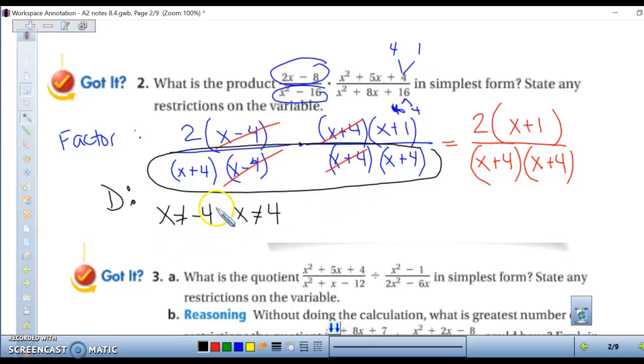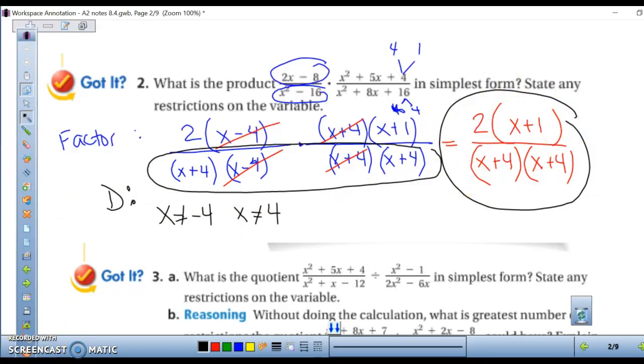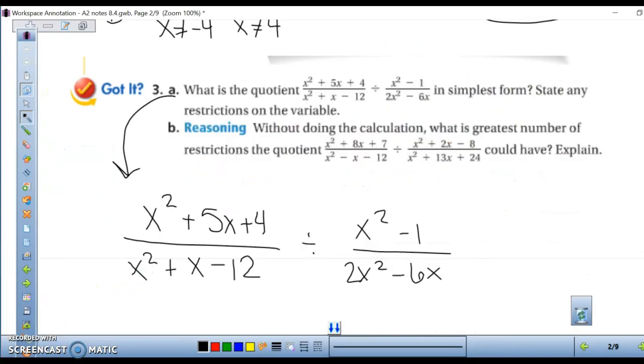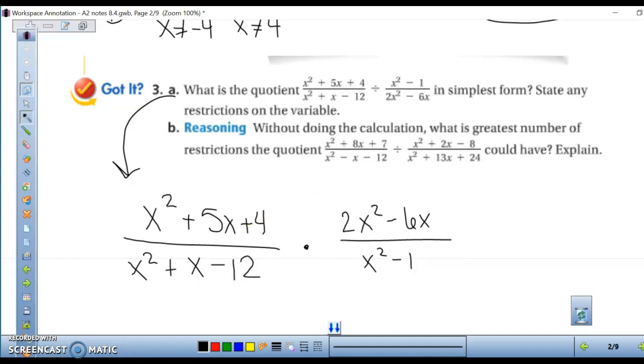So we only have to write it once. So there's your domain, and there's your simplified expression. And on Got It number 3, instead of multiplication, we have division. So like any division problem that we have with fractions, we're going to flip the second term, and we're going to multiply instead of divide. So this is our new expression.